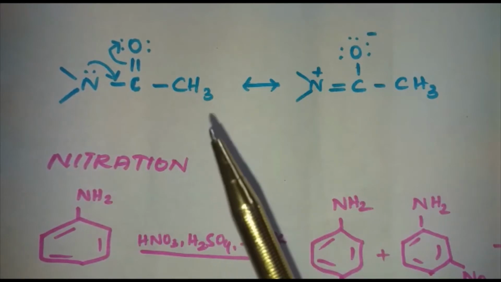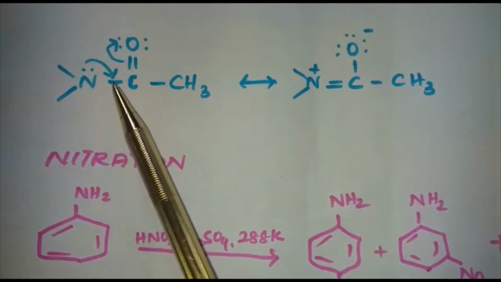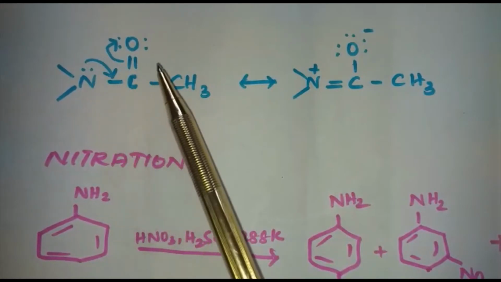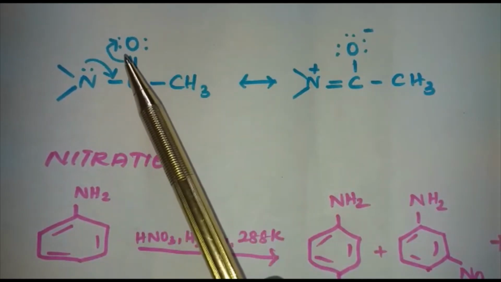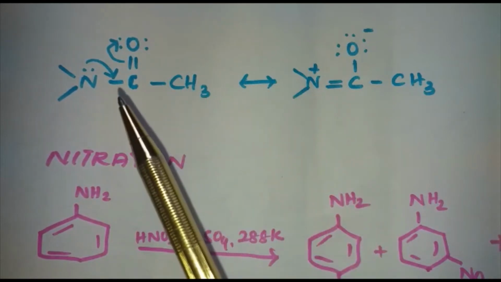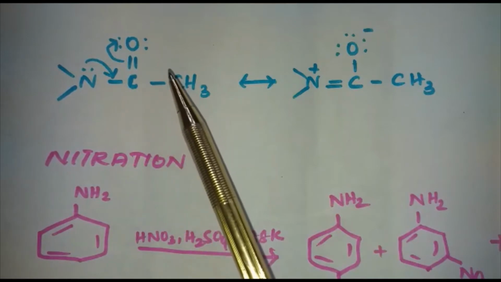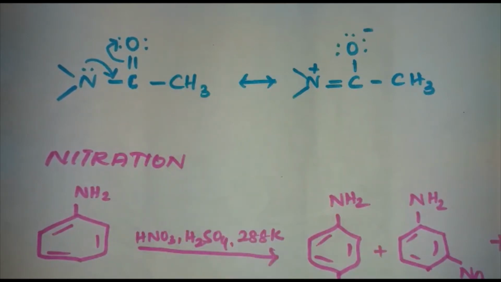The lone pair of electrons on nitrogen of acetanilide interacts with the oxygen atom due to resonance.